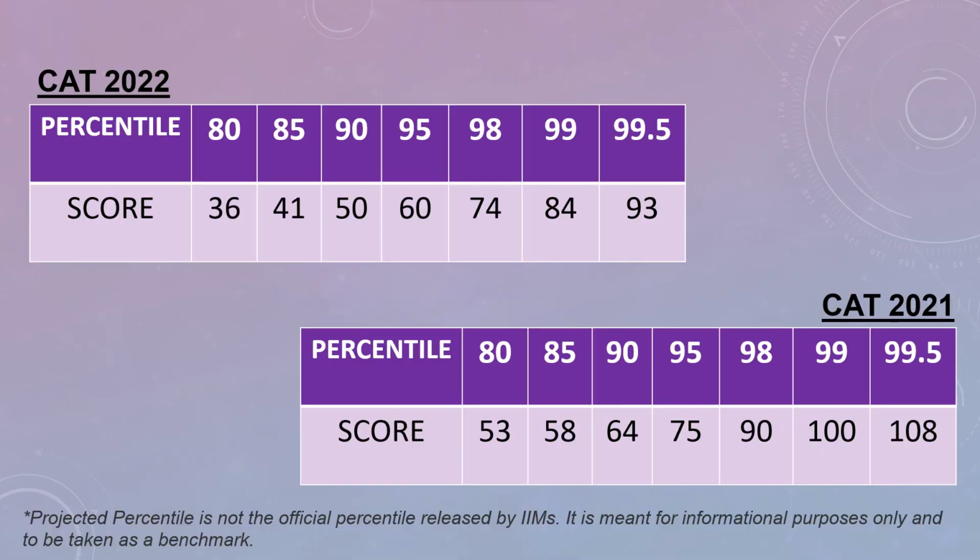I want you to look at your screens. This is the data of CAT 22 versus CAT 2021. So if you see the sectional, the overall cutoff, which is 80 to 85 percentile, is scored at 36 to 41 marks this year. Yes, 36 to 41 marks is literally 12 correct questions. 12 threes are 36, plus 3 minus 1 का marking है, plus 3 for the right answer, minus 1 for the wrong answer, 0 for the unattempted ones.